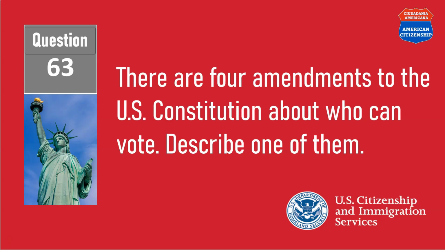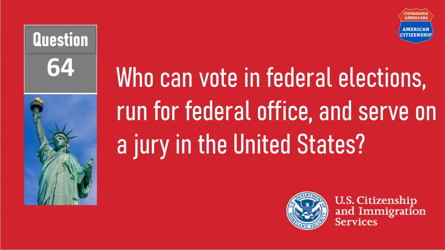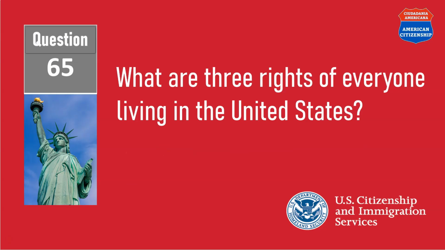There are 4 amendments to the U.S. Constitution about who can vote. Describe one of them. Any citizen can vote. Who can vote in federal elections, run for federal office, and serve on a jury in the United States? Citizens. What are 3 rights of everyone living in the United States?